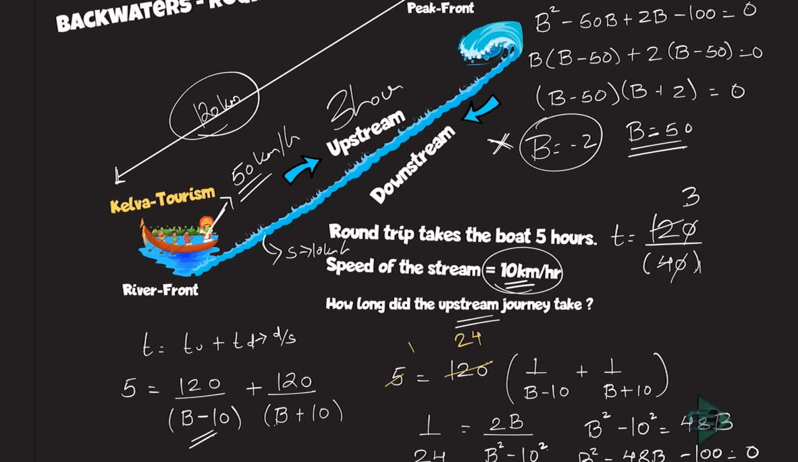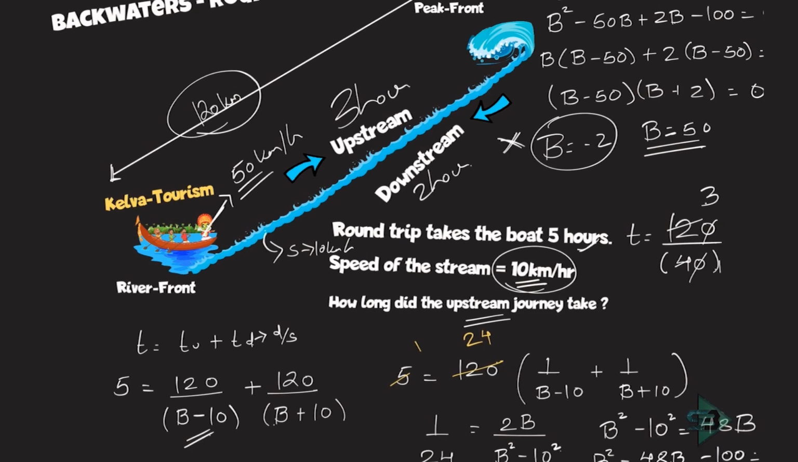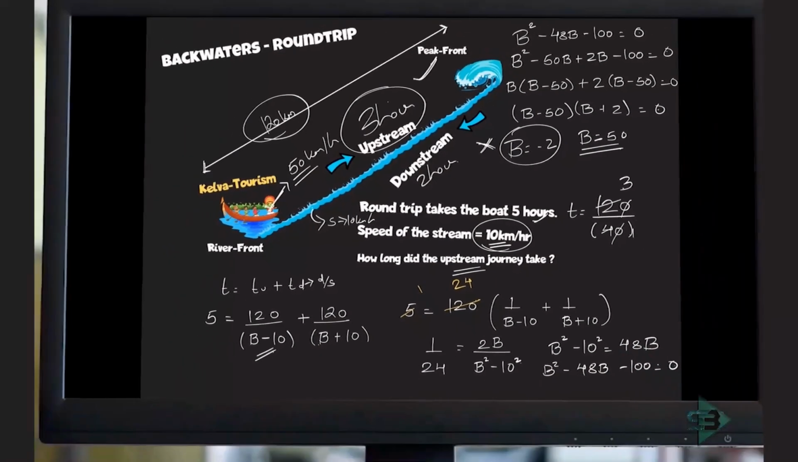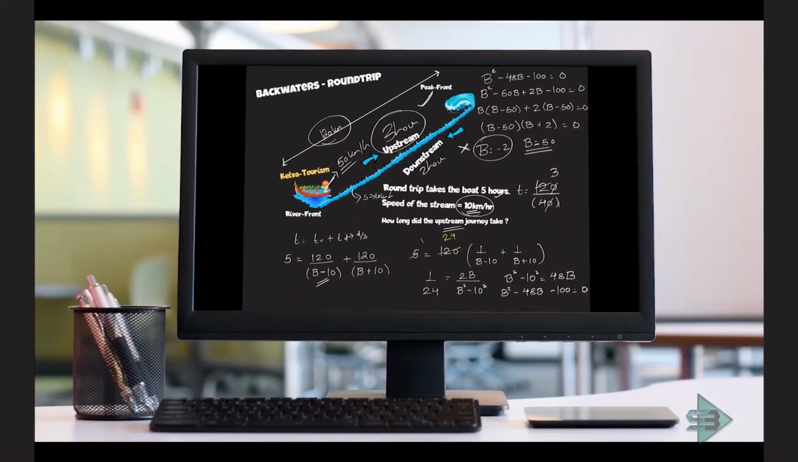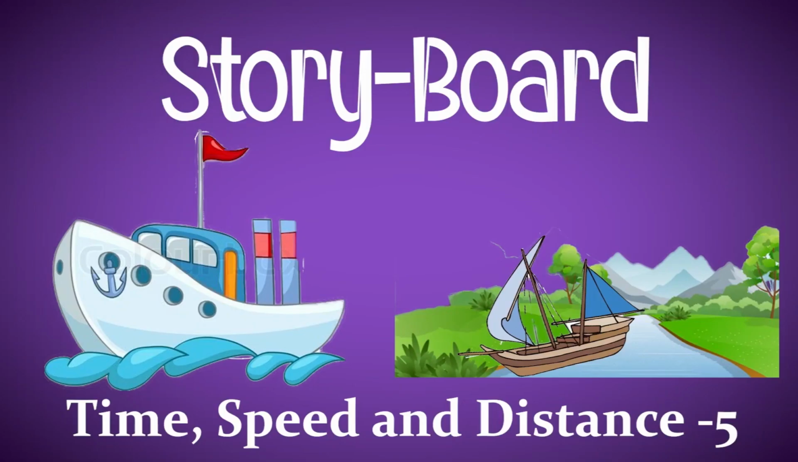And if they ask what is the time for downstream? It will be 2 hours. Why? Because the total time is 5 hours. So that's it. I get the answer. The time taken for upstream is 3 hours. Okay, that's how simple it is to solve this problem once you know the concept related to upstream and downstream.